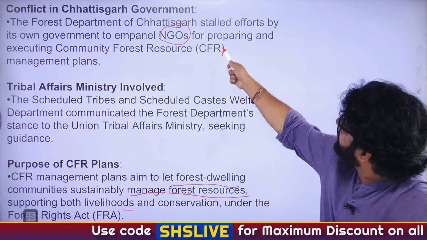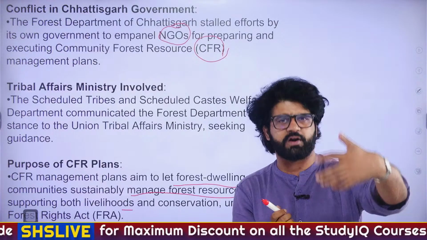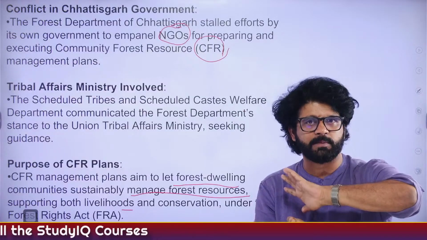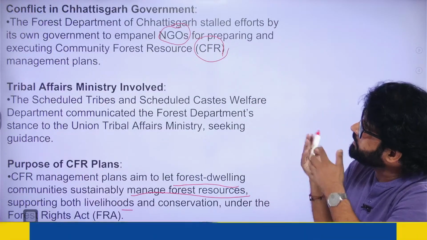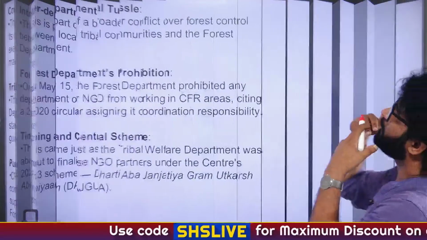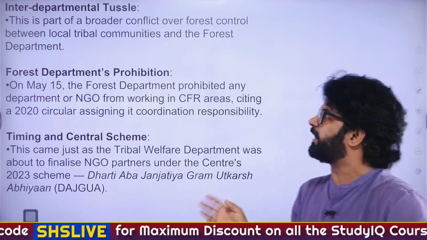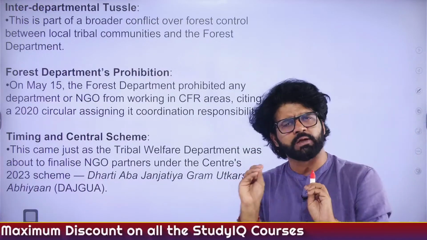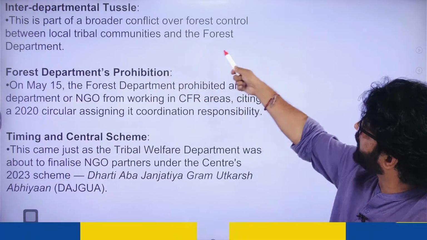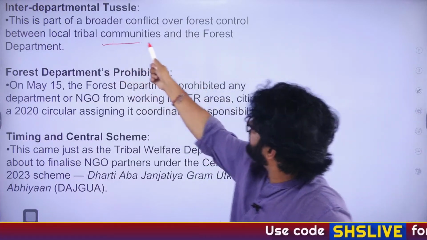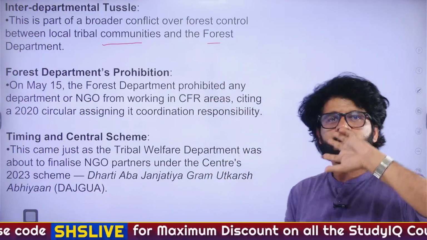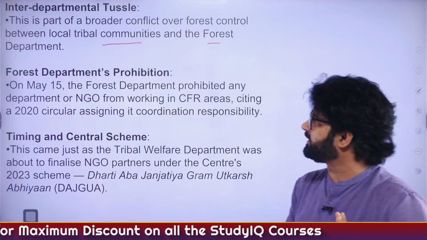So if you see this, CFR in a way supports the traditional forest dwellers. On the other hand, it is perceived the other way around by forest department people. They are not sympathetic towards the cause of traditional forest dwellers, and that's why maybe they are not supporting these NGOs who are working for the tribal people for CFR. Hope you're understanding some part of it. Even if you're understanding 20-30%, you will solve some questions, you will understand most of the things. Interdepartmental tussle. This is a part of a broader conflict over forest control between local tribal communities, guided by CFR and NGOs, and the state government and the forest department, which is mostly guided by the central government directives. So what has happened?